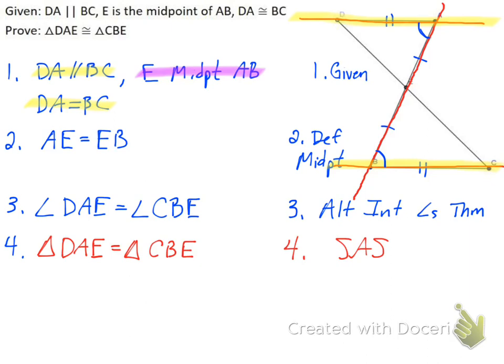And so that's it. Those are the 2 theorems we learned, SSS and SAS, side, side, side, and side, angle, side. Make sure that the angle is in between the 2 sides.